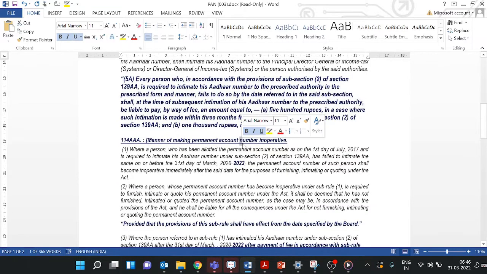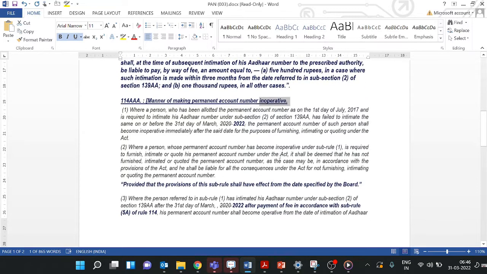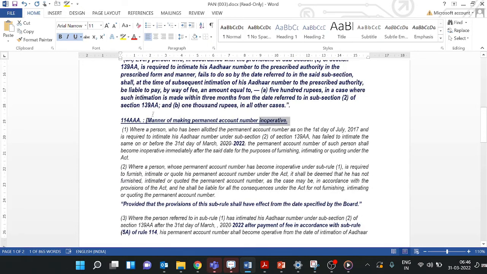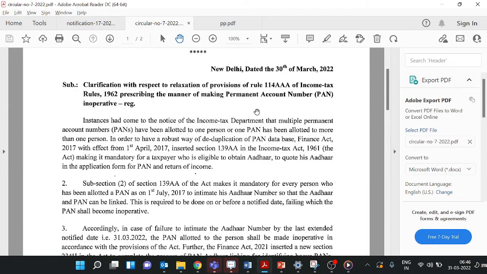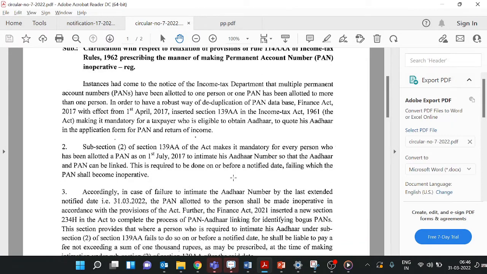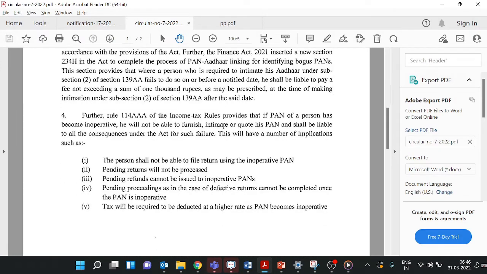And what are the important amendments in rule 114AAA? Rule 114AAA talks about the manner of making permanent account number inoperative. For this 114AAA, the department brought circular number 7. This is coming under rule 114AAA. I will explain briefly about the circular. The basic focus of the circular is that they have explained what the consequences are if you do not link your Aadhaar with the PAN.